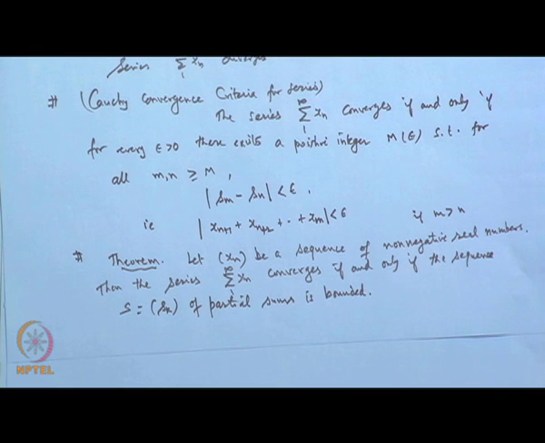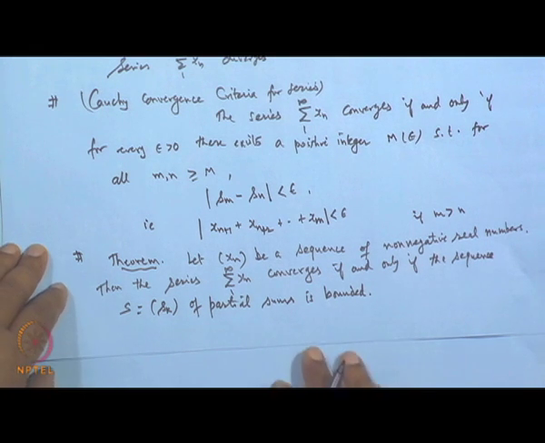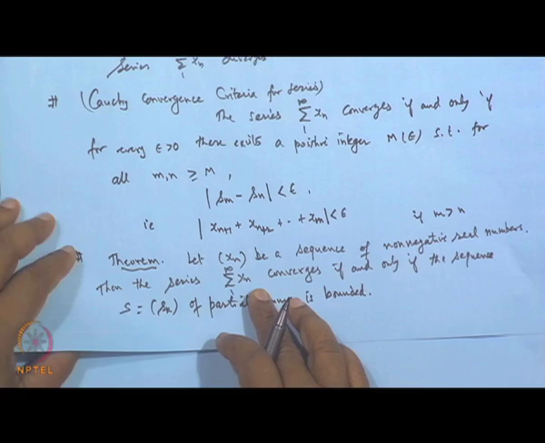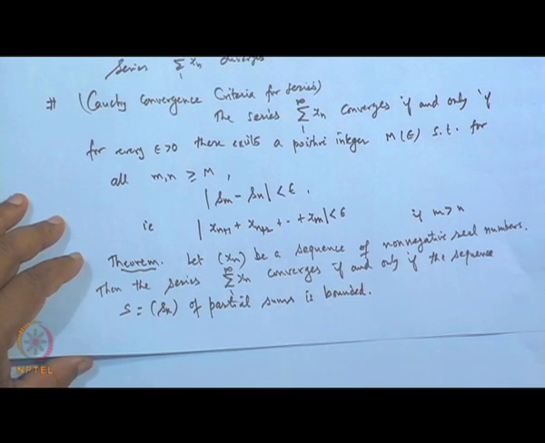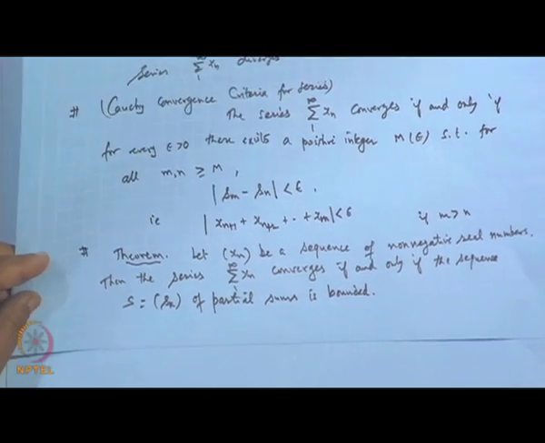Okay. And in fact, when it is bounded, the limit superior of this, the limit of S n, will come out to the sum of this. So, let us see the proof of it.